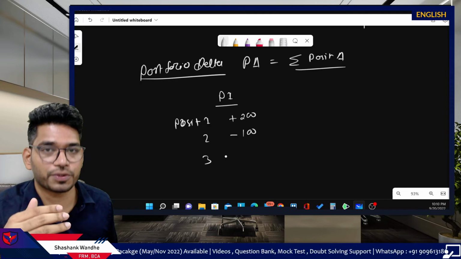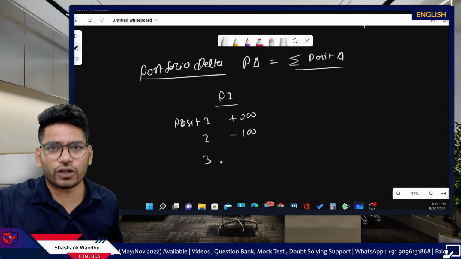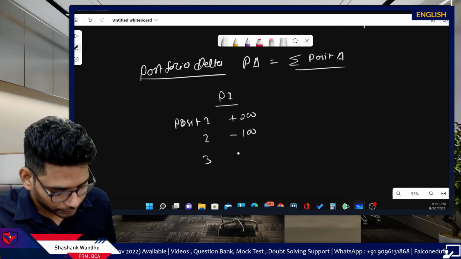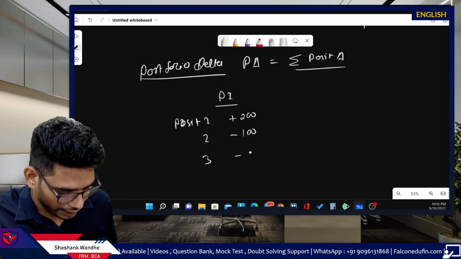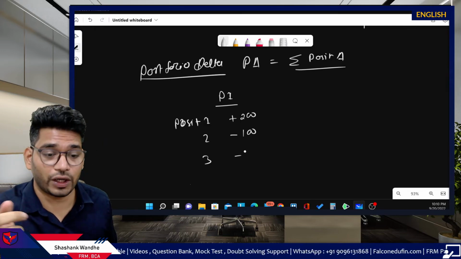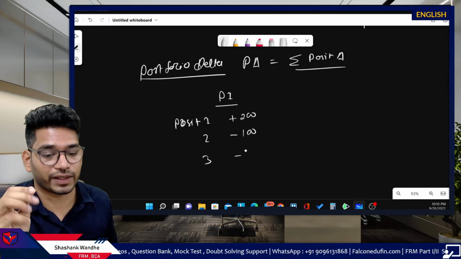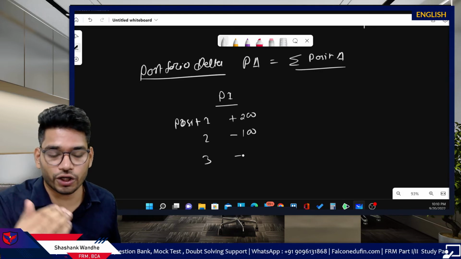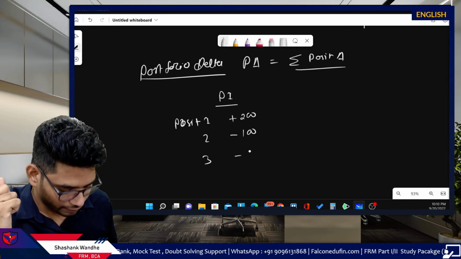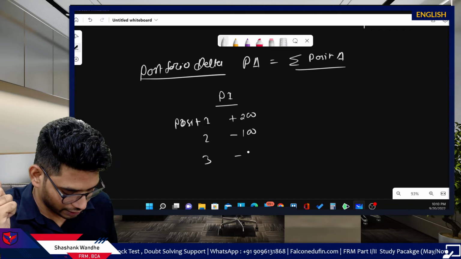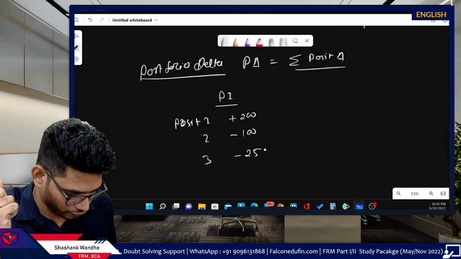And the third position is the short call. Remember, because we are using the short call, it will bring the negative position delta. Okay, and let's assume this is 250.